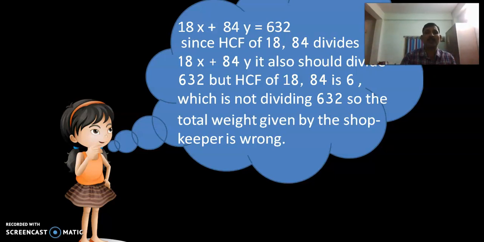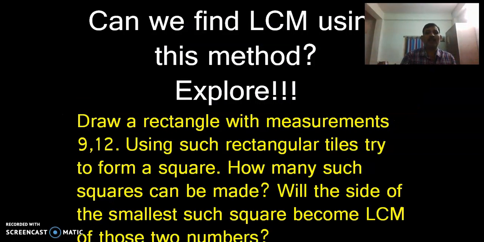which was given by the shopkeeper. Here the simple logic is, on the left hand side, 18 and 84, for which the HCF is 6. So whatever 6 is dividing the left hand side, that also must divide the right hand side. In this case, it is a quick observation that 6 is not a divisor of 632. That's why she could say that the total weight given by the shopkeeper is wrong.